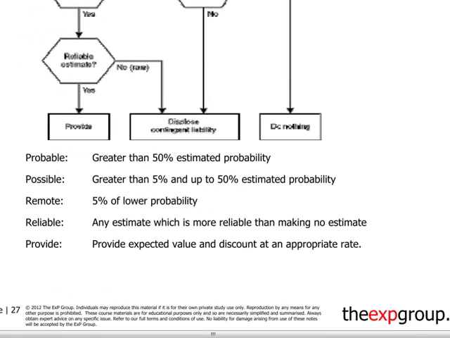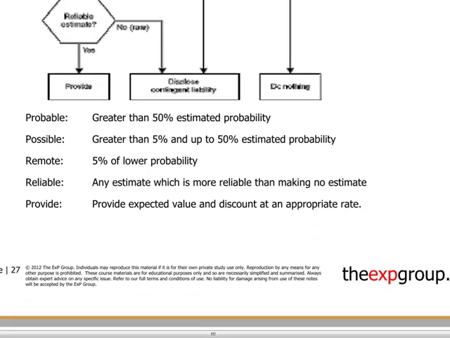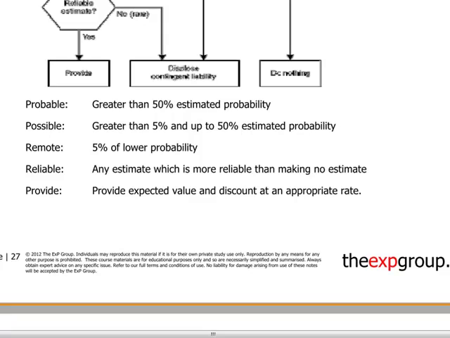In short, if you want to use percentages, probable means a greater than 50% estimated possibility, possible is between 5% and 50%, remote is less than 5%, and a reliable estimate is just an estimate which is more reliable than making no estimate, in the view of the standard. So instead of pretending that we don't have any provisions to be booked, it is better to book our best estimate at year end. Provided means that we will include it at expected value and then discount it if necessary in the accounts.